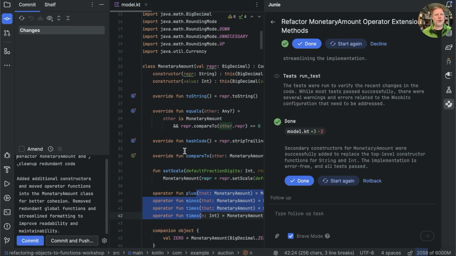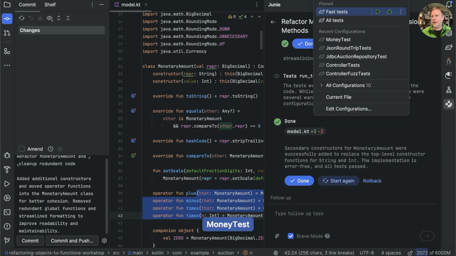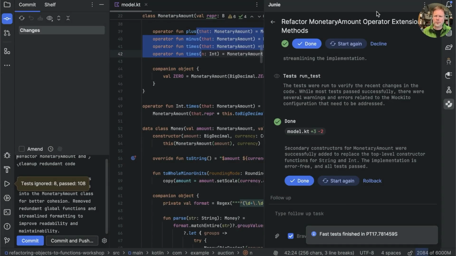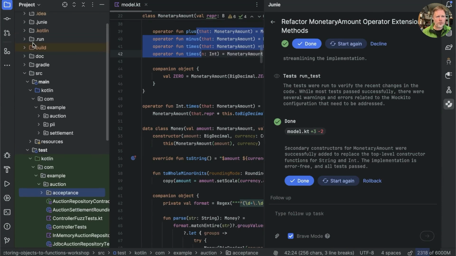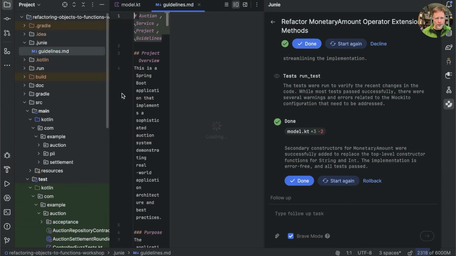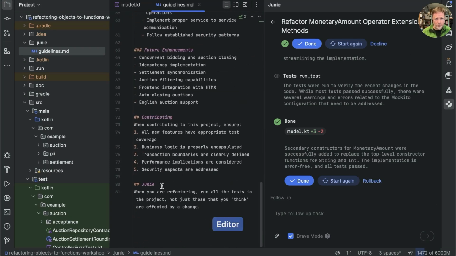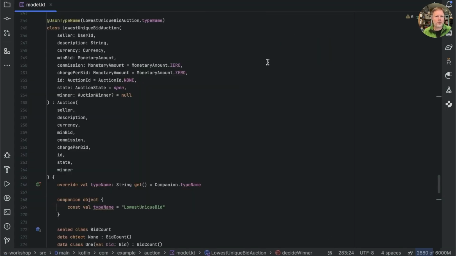One of the downsides of Juni integration with IntelliJ is that the last test it ran is this money test. So if I just press Ctrl R, I'll get its last test, not the one I actually want to run, which is this one. I haven't yet found a way to persuade it to run a particular run configuration when it does these refactorings. I did try in the Juni guidelines to say, Juni, when you're refactoring, run all the tests in the project, not just those that you think are affected by a change, but that seems to have had no effect. Okay, one more for luck.